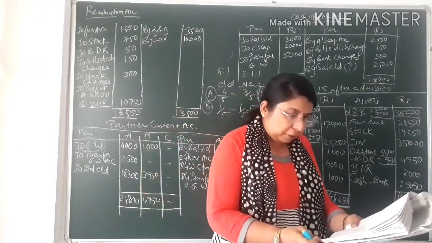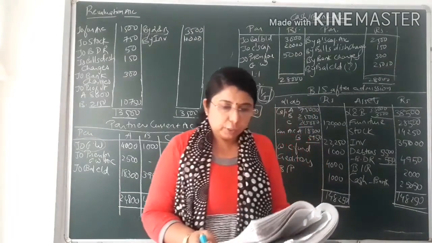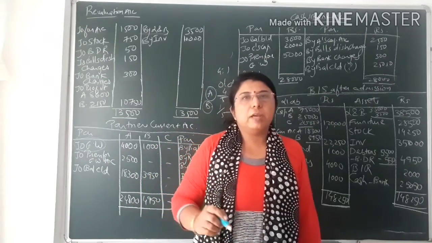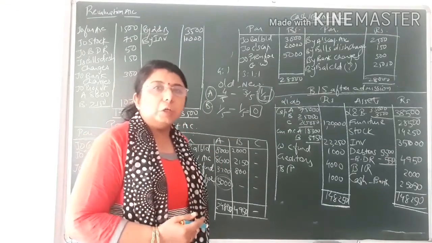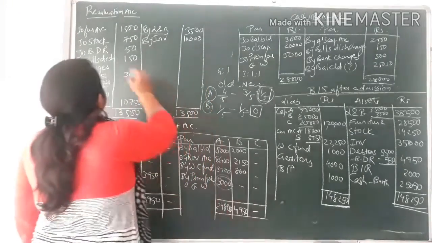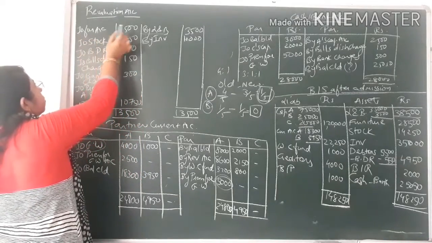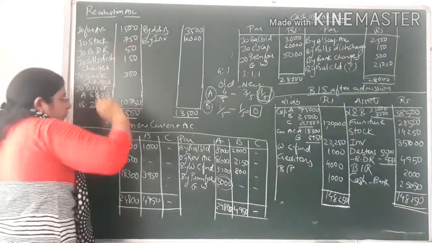Now, the value of furniture and stock is to be decreased by 5%. Now, what is the value of furniture? That is 30,000, decreased by 5%. 5% of 30,000 would be 1,500. Both are decreasing, so loss will occur to the firm. If loss occurs, then it will be recorded on the debit side of revaluation account. So you can see, to furniture account, 5% would come to 1,500 and for stock it would come to 750.